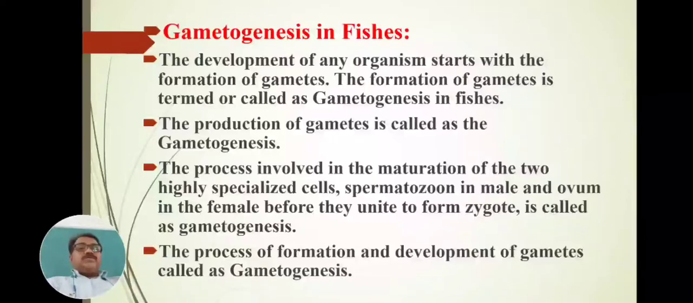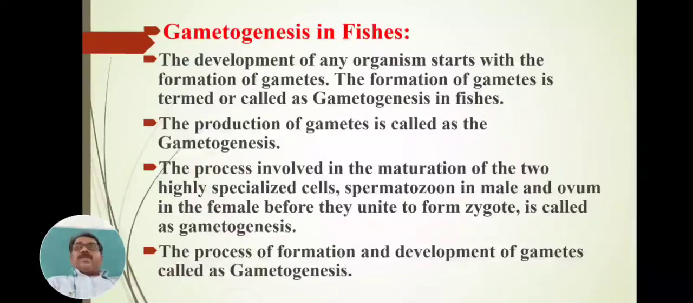What is called gametogenesis? The formation of gametes is called gametogenesis. Formation of gametes, that may be male gametes or female gametes. This process of formation of gametes is called gametogenesis in fishes. The production of gametes is called gametogenesis. Gametes are again male gametes and female gametes.